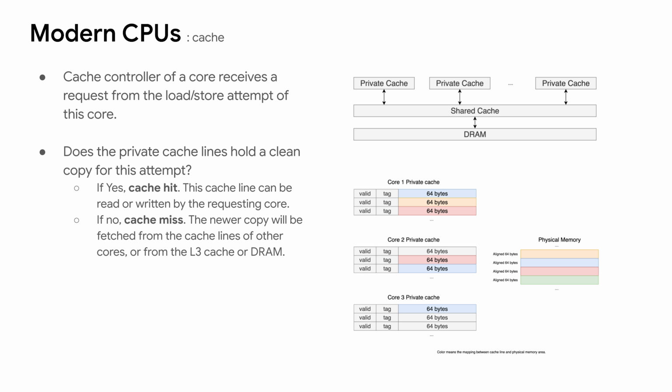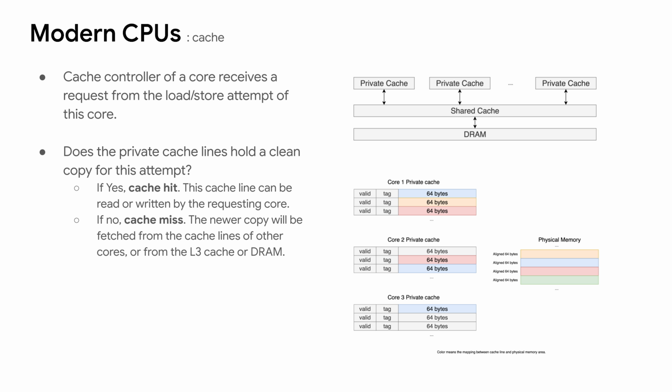When the load or store operation attempts to read or write data in the memory, the cache controller of this core receives the request. Then the cache controller calculates which 64-byte chunk is requested, and checks whether the L1 cache contains a clean entry of this requested chunk. If a clean cache line is found, we call it a cache hit.